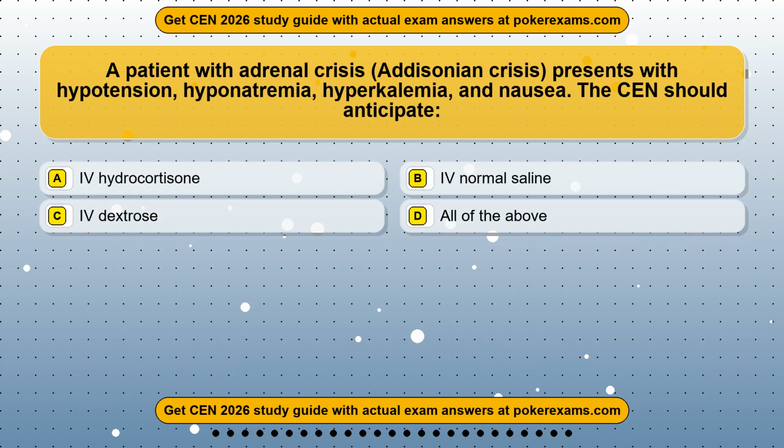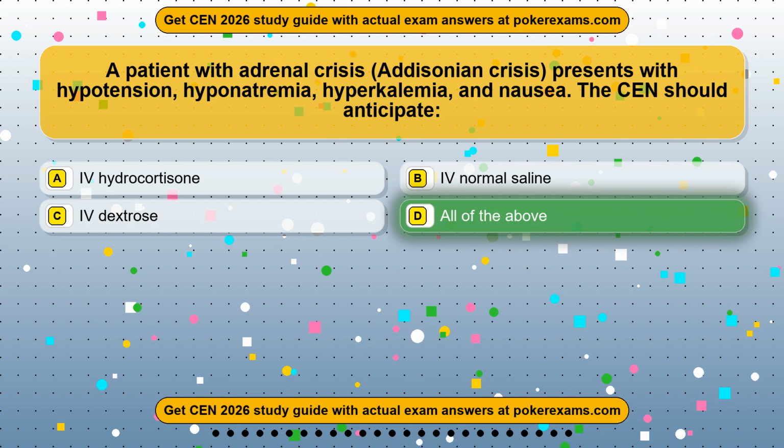Question 9. A patient with adrenal crisis, Addisonian crisis, presents with hypotension, hyponatremia, hyperkalemia, and nausea. The CEN should anticipate: Option A, IV hydrocortisone. Option B, IV normal saline. Option C, IV dextrose. Option D, all of the above. The correct answer is option D.